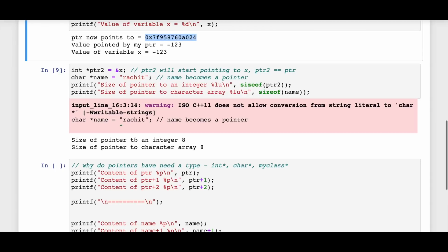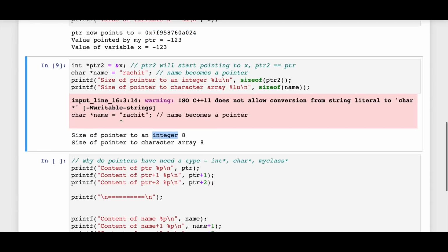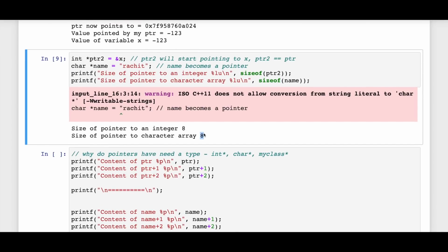And therefore the size of a pointer really does not depend on whether it's pointing to an integer or to a character array. The size of a pointer will always be 8 bytes if you are on a 64-bit machine. If you're on a 32-bit machine, the address can be up to 32 bits, which means you will require 4 bytes.